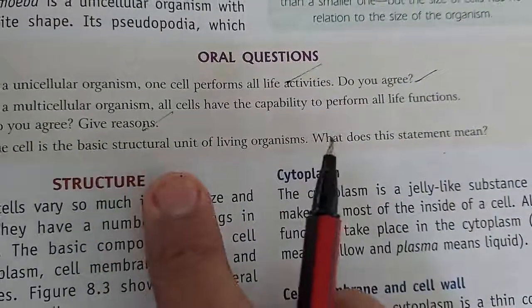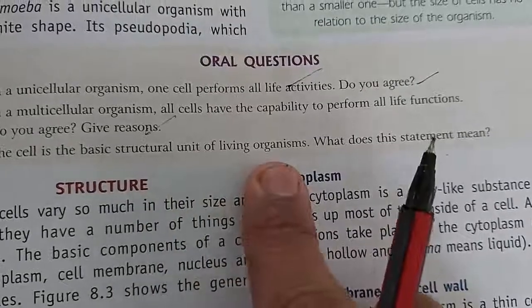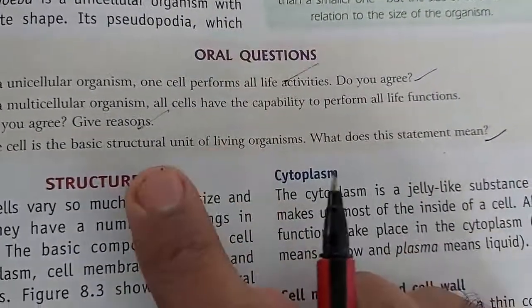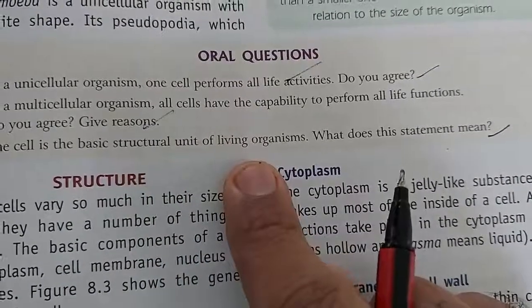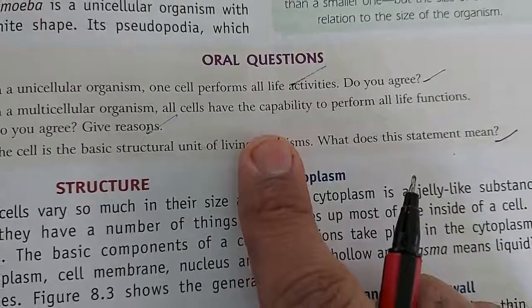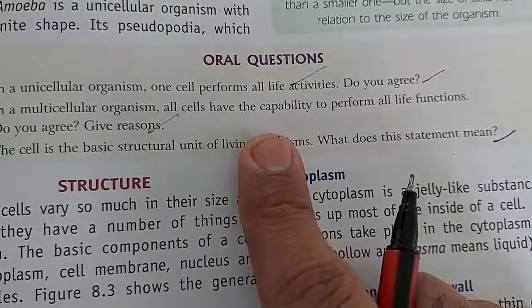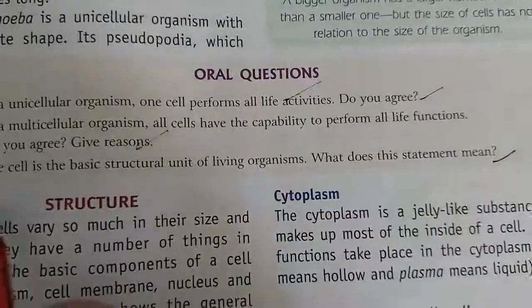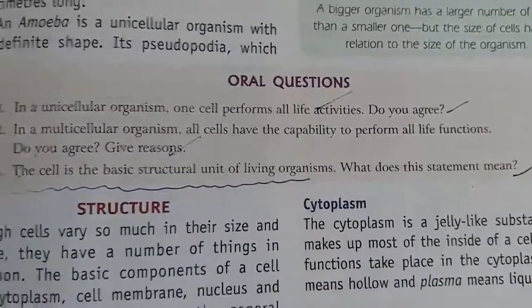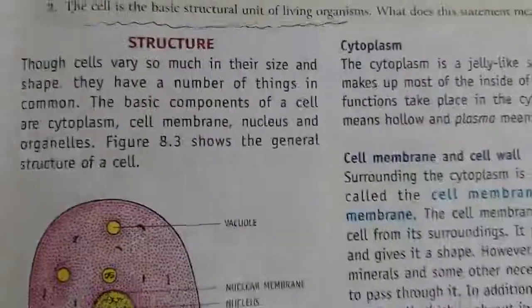The cell is the basic structural unit of a living organism. What does this statement mean? On that day I told you the cells are organized. On the basis of that, the structure of a living organism is determined by how the cells are organized. So that's why they are known as the structural unit of a living organism. So the next topic is the structure.